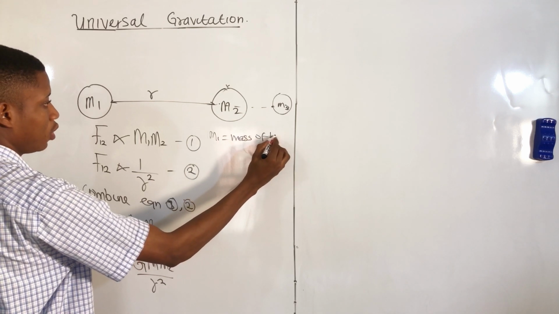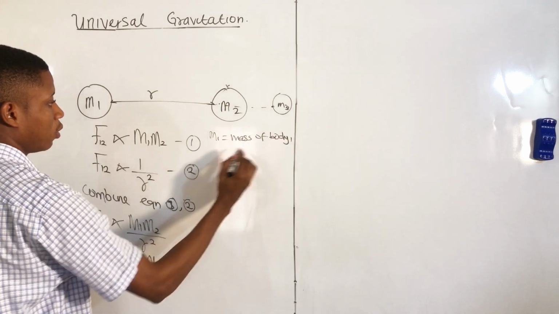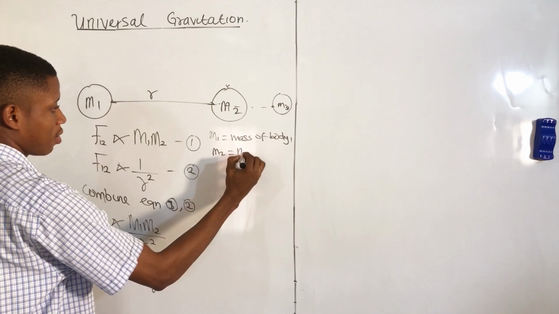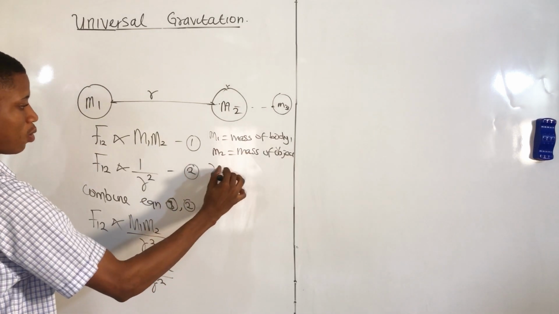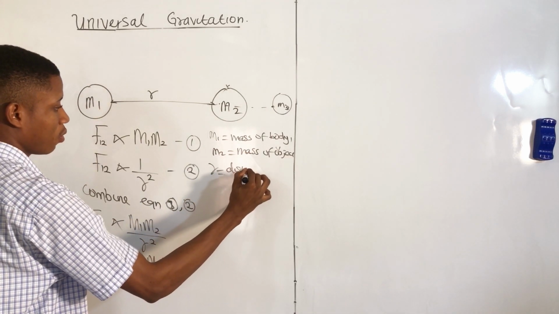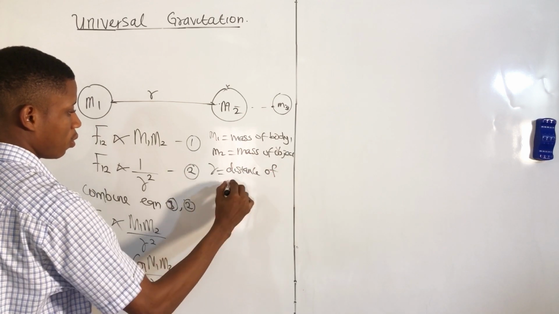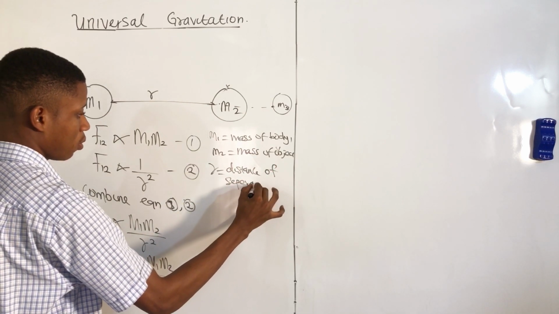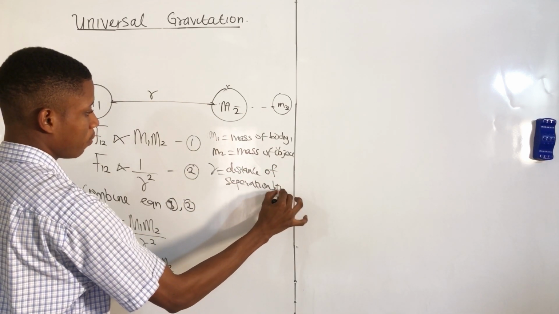M2 is another mass, and R is the distance of separation between them.